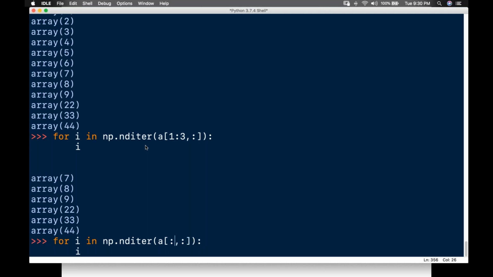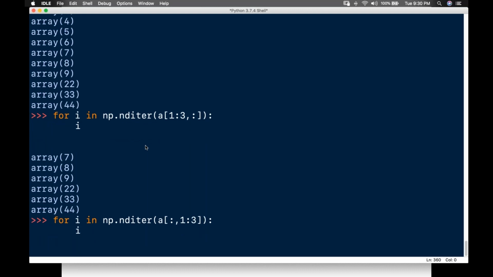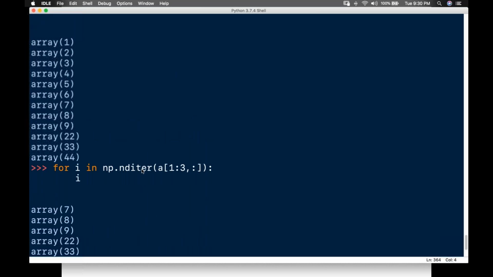So 1, 9, 3, I want to do it here. If I iterate this one, I'll be getting 2, 3 and 8, 9.